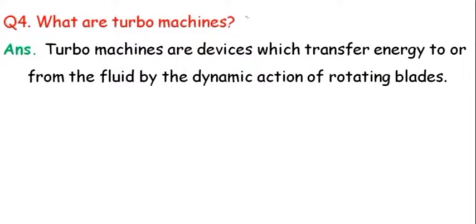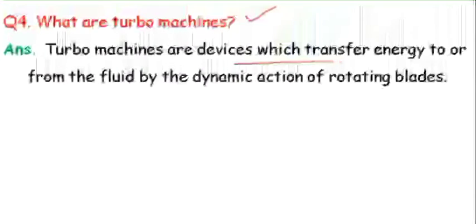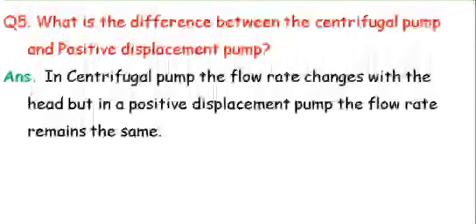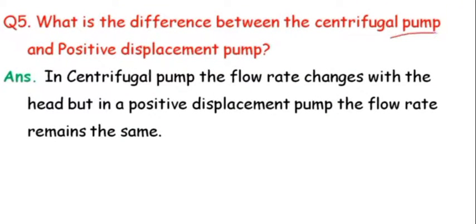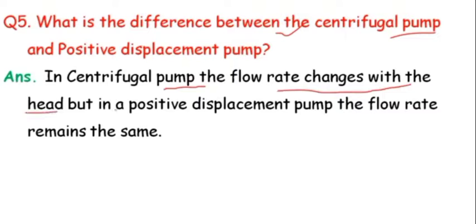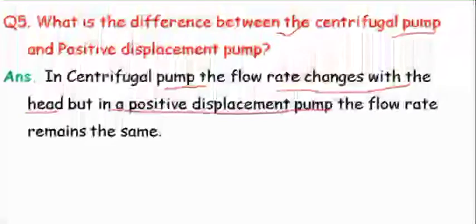Fourth, what are turbo machines? Turbo machines are devices which transfer energy to or from the fluid by dynamic action of rotating blades. Fifth, what is the difference between the centrifugal pump and the positive displacement pump? In a centrifugal pump, the flow rate changes with the head, but in a positive displacement pump, the flow rate remains the same.